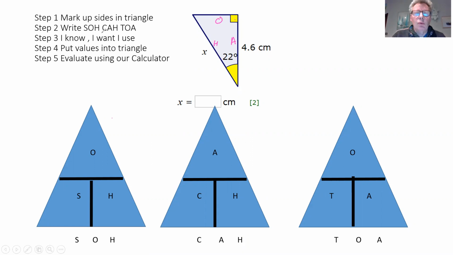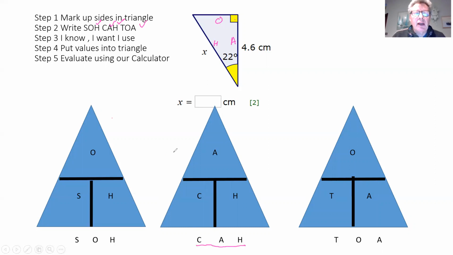So what do I know? Oh, I know A. So let's tick my A's. What one do I want? I want H. So let's tick some H's. Which one am I going to use? I'm going to use the one with two ticks. So in this case, we're going to use CAH.